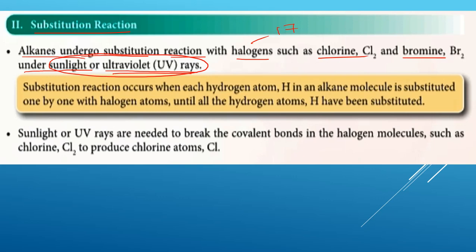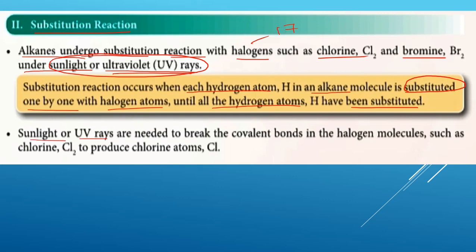Substitution reactions occur when each hydrogen atom in an alkane molecule is substituted, diganti one by one with the halogen atom, until all the hydrogen atoms H have been substituted. Itu adalah yang berlaku dalam substitution reaction.